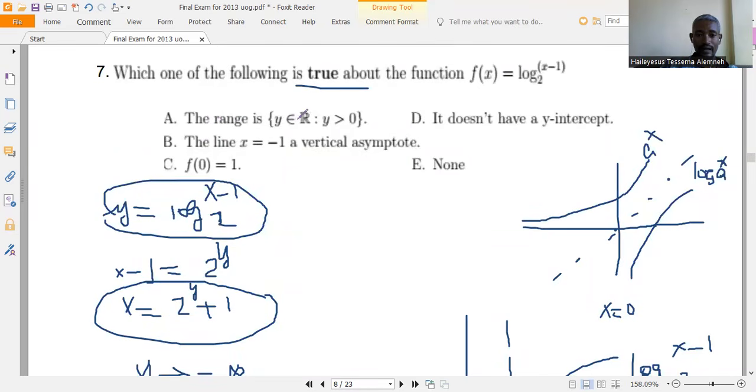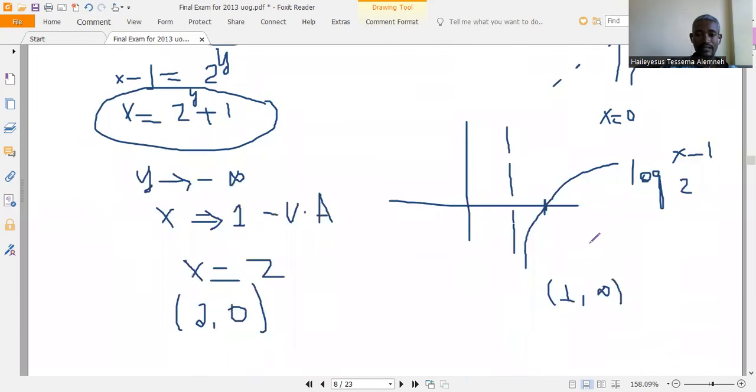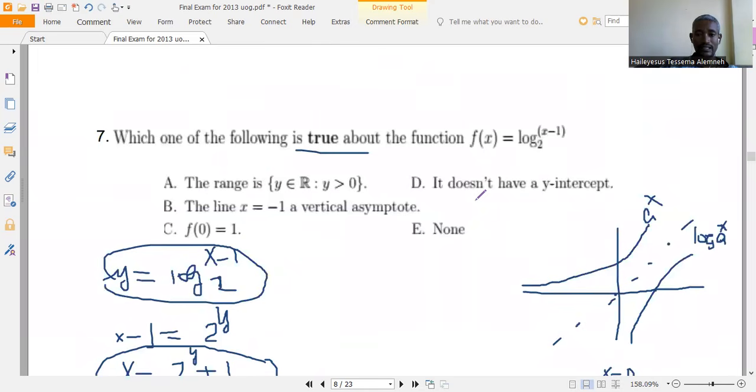So the range is y greater than... this is not correct. The line x = -1 is the vertical asymptote; f(0) = 1; it does not have a y-intercept; the range is y greater than 0; the vertical asymptote is x = 1. So which one is true from these?